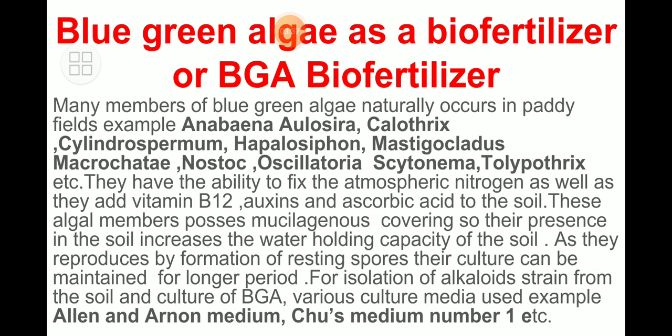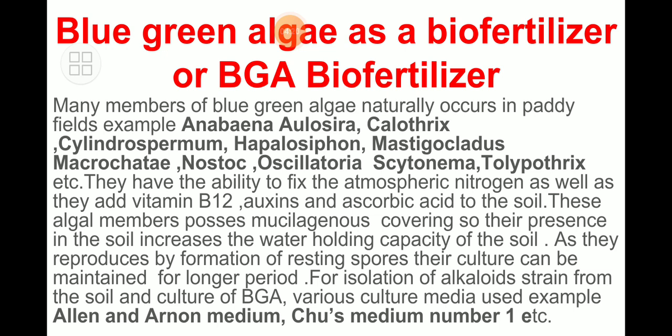Some examples are Anabaena, Aulosira, Calothrix, Cylindrospermum, Haplosiphon, Mastigocladus, Macrochaete, Nostoc, Oscillatoria, Scytonema and Tolypothrix. Such blue green algae, or cyanobacteria, have the mechanism and ability to convert molecular nitrogen into an absorbable form, making it available to the plant.